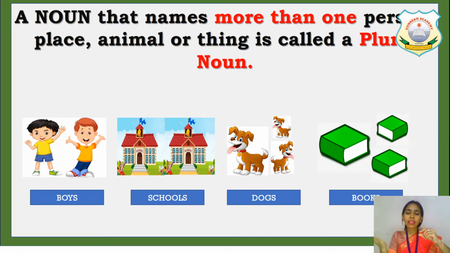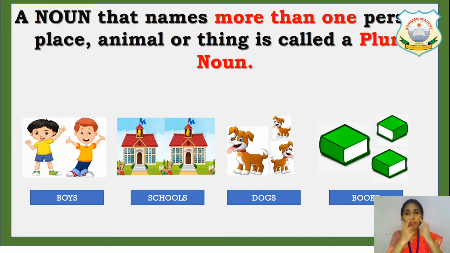Plural noun, or many. So anything which is more than one. एक से ज़्यादा. It can be 2, it can be 3, it can be 4, it can be 5, it can be 10 or it can be 100. Anything which is more than one is called a plural noun. Like see, our hair is singular or plural? There are so many hairs, so it is a plural one.